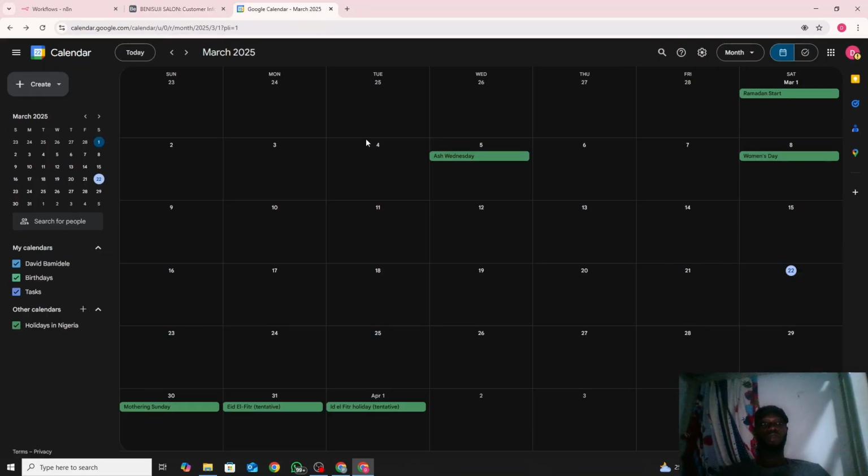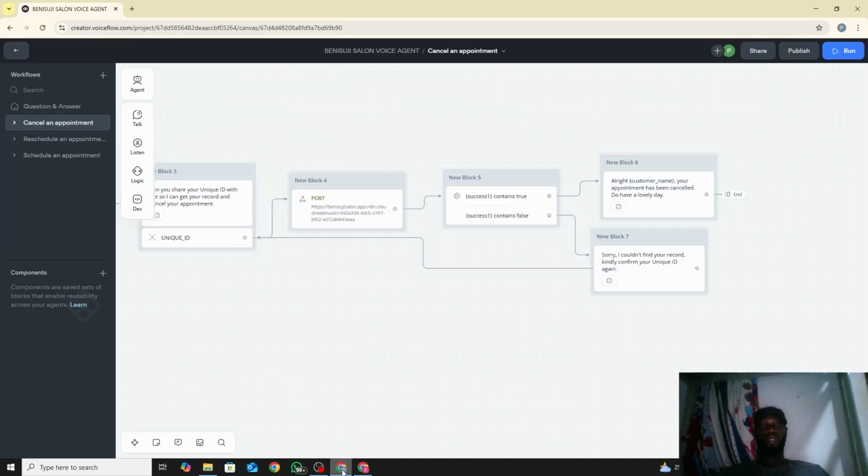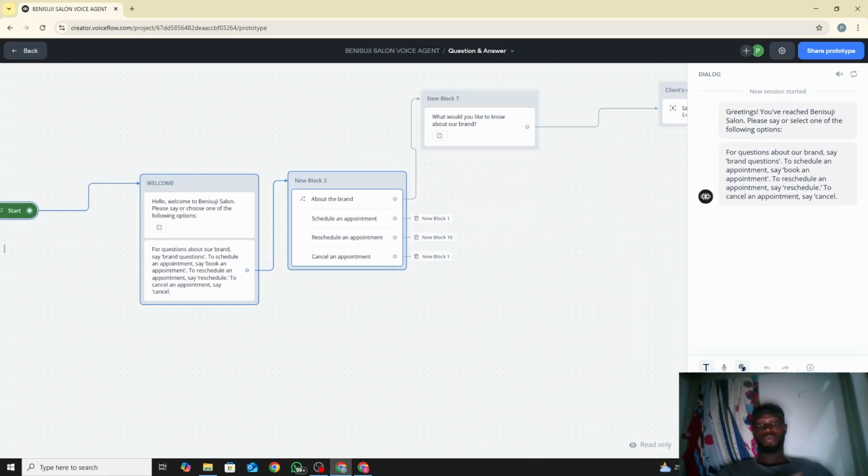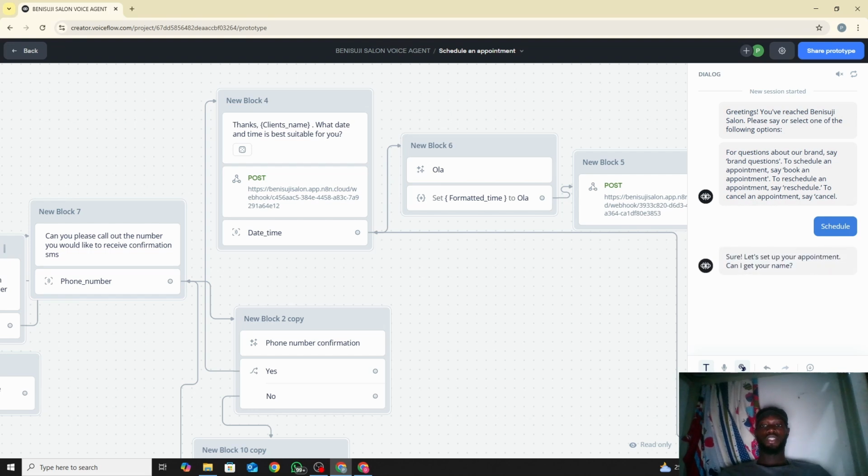This is an example of how the calendar looks. So when you build your own, you see the whole thing. I'll run just one to show you how it works, so you'll be able to see it from there. So let's just do a quick one. Even though I've explained the whole thing in the voice agent, the previous video I did, where I already showed you how I did it, I just want to do a quick one so you can see. As you can see, the scenario just shifted block. Once I say schedule, it shifted to the schedule block.